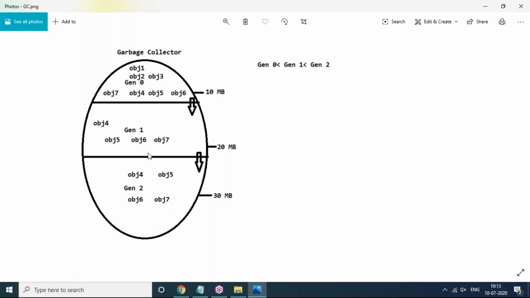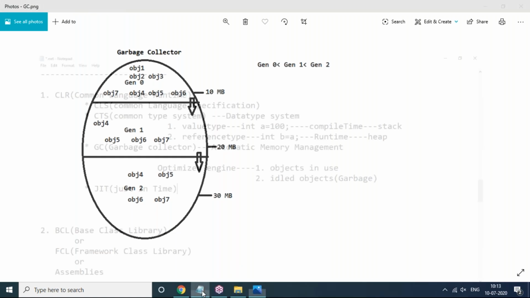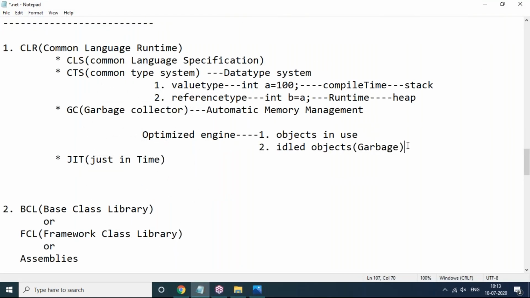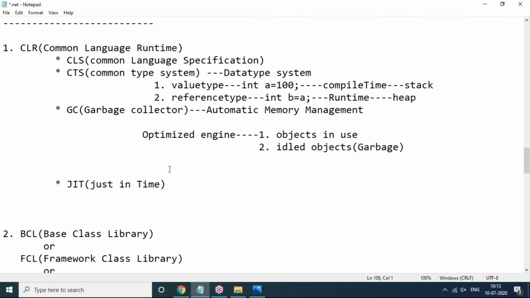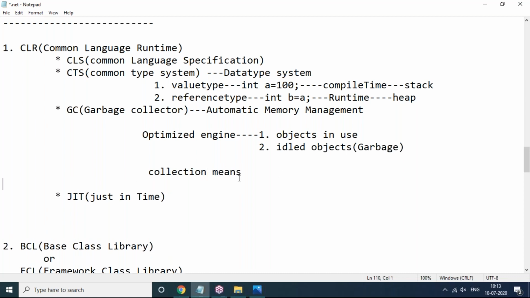Then at that time what happened? Generation 0 has a number of objects. In generation 0 there is a collection method. The garbage collector will internally perform a method called the collection method. The speciality of this collection method is that it will divide the objects into two categories, idled objects and objects in use.